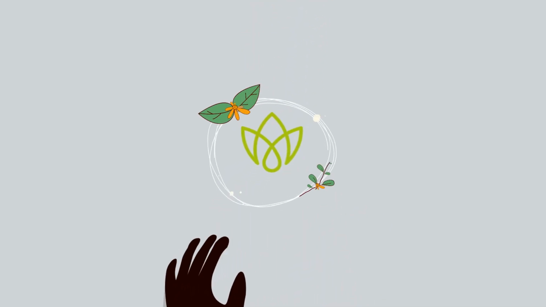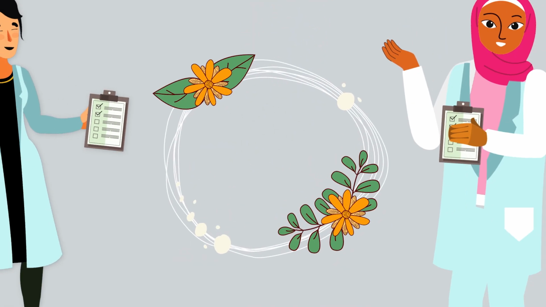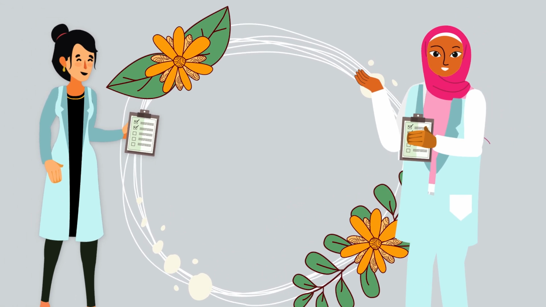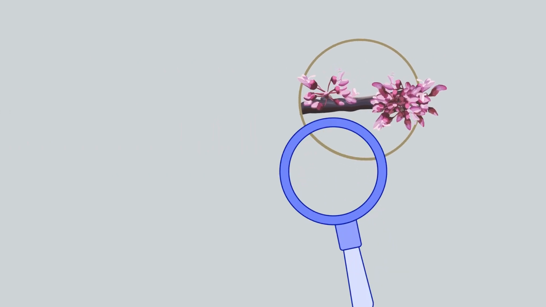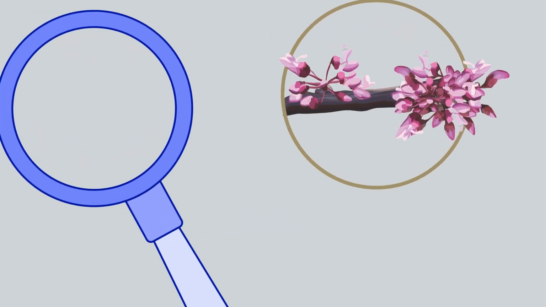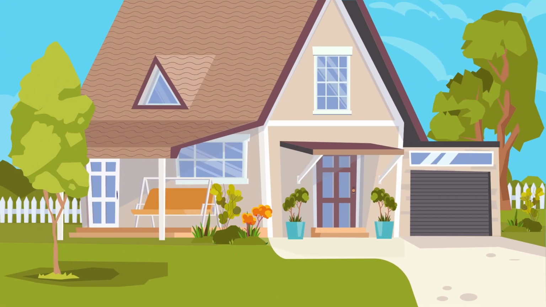Collecting data with Budburst helps scientists better understand how climate change impacts plants. Anyone can become a Budburst community scientist and help us answer important climate change questions. All you have to do is watch plants in your own backyard as they go through important seasonal changes, such as blooming or leaf color change.